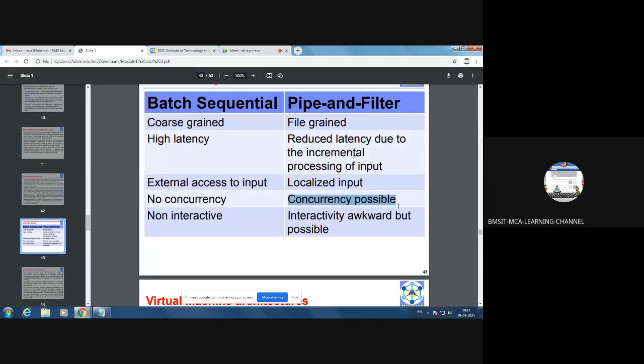In Unix, if you put an ampersand, that particular task will run in the background, and if you do not put it, by default it will run in the foreground. So you can make one task run in the background and another in the foreground, and in that sense you can achieve concurrency. Whereas in batch sequential, by default everything runs in the foreground only, not in the background.